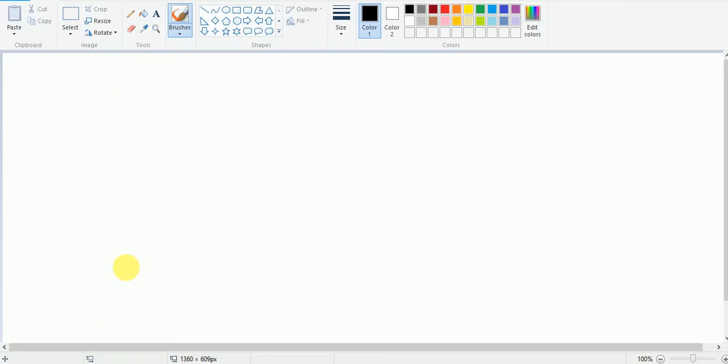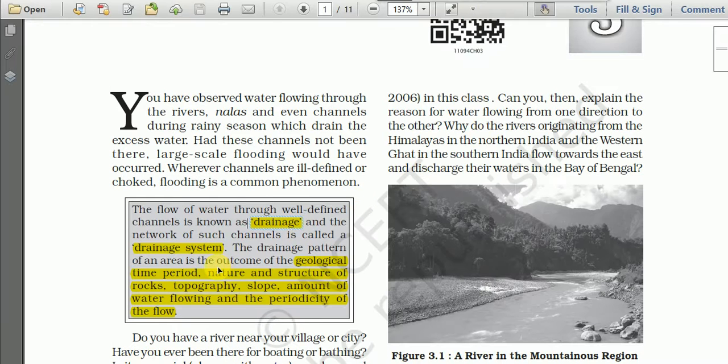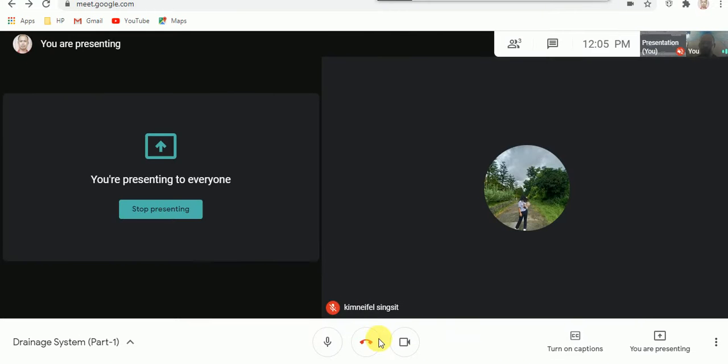Say for example, this is a channel, a cross section of a small channel, and the flowing of water in this channel is known as drainage, and the network of such channels is called a drainage system. The network of channels in which water is flowing is known as a drainage system.